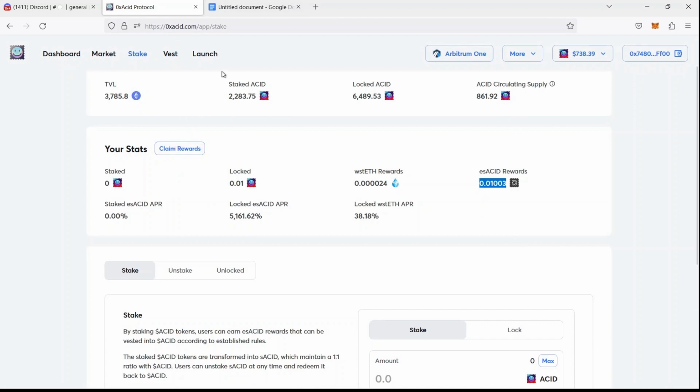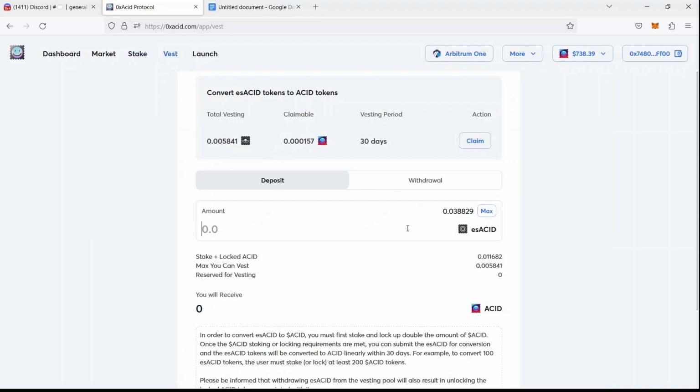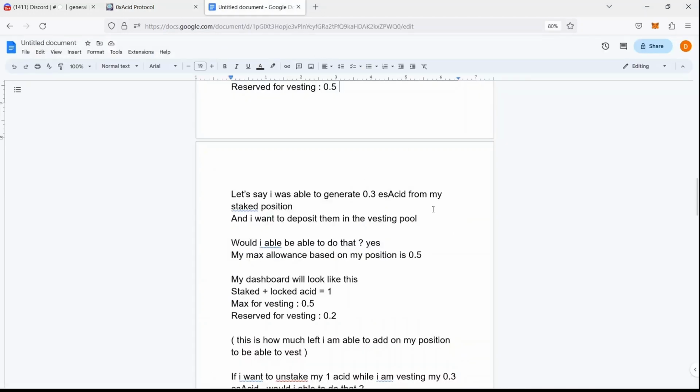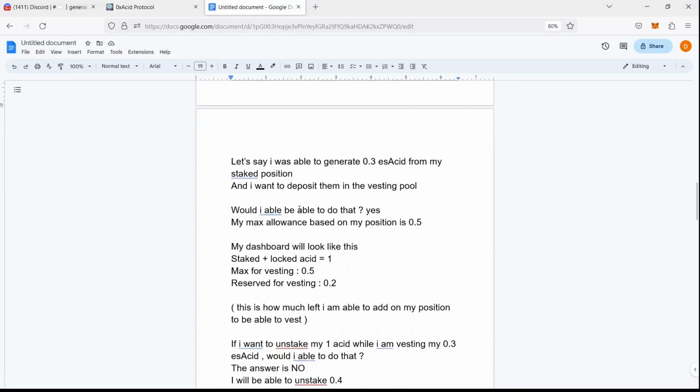And now you want to deposit them in the vesting pool to convert them back to asset. So you claim the rewards to deposit them here. And will you be able to do that? Yes. Why? Because the max allowance that you are able to vest is 0.5.